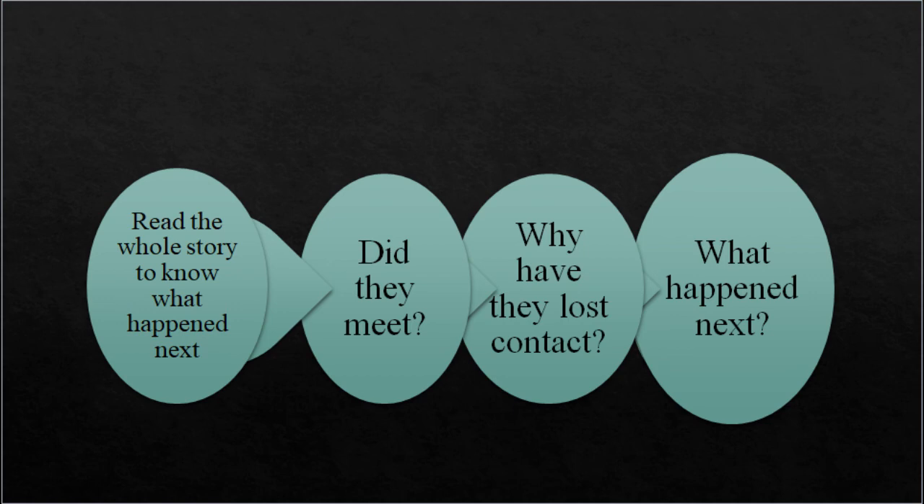And what happened next? Did they meet? And if they have met, what happened? And if they have not met, why have they not met? You are going to find the answers to these questions in the reading of the story The Lost Cousin. I hope you will follow the instructions of your teacher and you will read the story. If you find any difficult word in reading, you can go to the dictionary and find the meanings for those words.